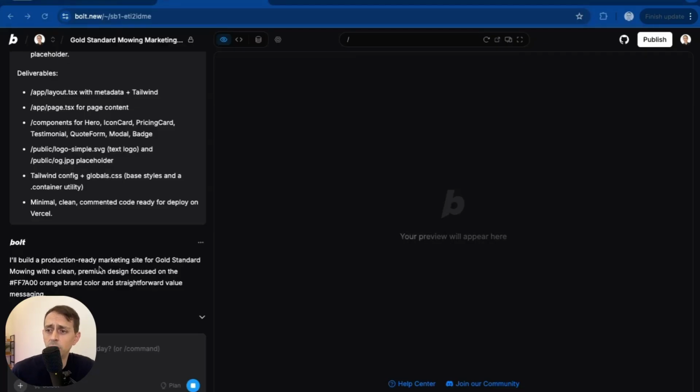Note how it says, "I'm going to build a production-ready marketing site for Gold Standard Mowing with a clean, premium design focused on this orange brand color." It knows it's a premium design. Now, all I said was I like orange and white. And so all of this idea has been so well captured and refined that it's now getting baked into the core of what we're doing here.